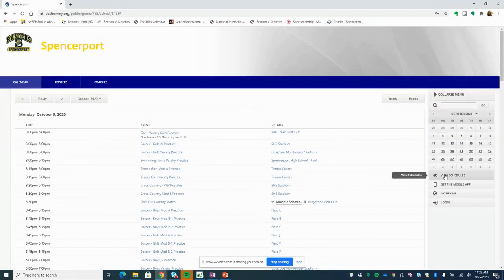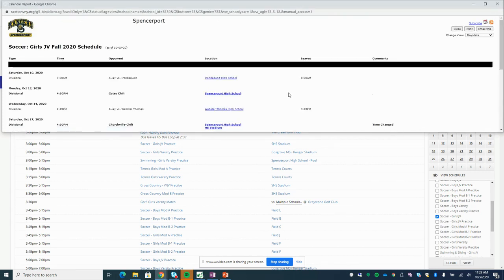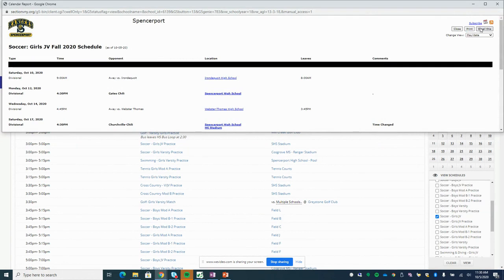If you just want to view a specific sport, simply go to View Schedules and select which schedule you'd like to view. You can choose practice schedules, game schedules. Simply select the box, click View, and the schedule will come up. You can print or email the schedule from this site as well.